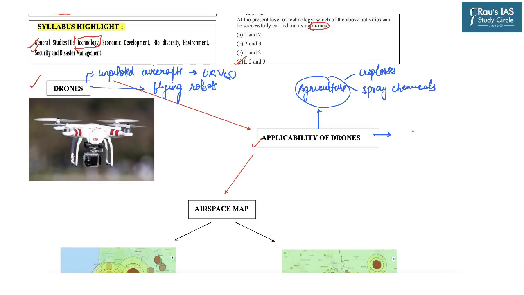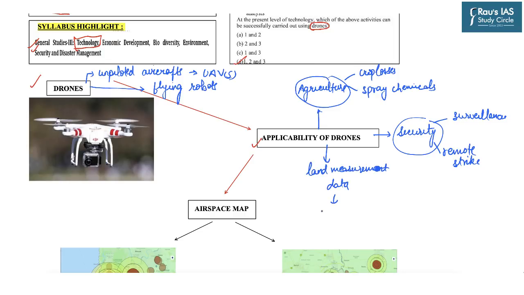Then drones can also be used for security purposes. For example, in surveillance, carrying out remote strikes. You must have heard about the USA strike in Iran. Then they can also be used for land measurement data, which can further be used for digitization of land records. And similarly in other fields also, like mining, infrastructure, disaster response.